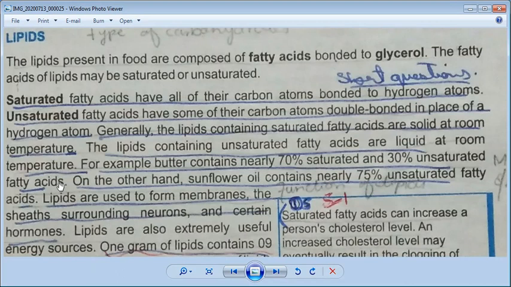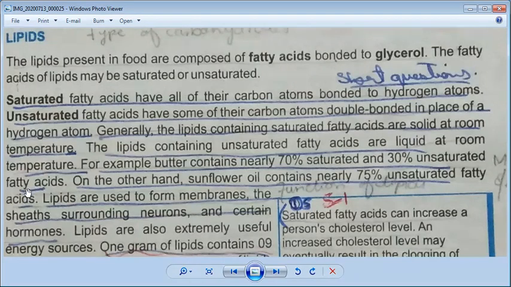Then you give the heading of example and write, for example, butter contains nearly 70% saturated and 30% unsaturated fatty acids. And because you are doing differentiation, in the other column you will give the heading of unsaturated fatty acid. So first you will write: unsaturated fatty acid has some of their carbon atoms double bonded in place of a hydrogen atom. And second you will write: the lipids containing unsaturated fatty acids are liquid at room temperature. Then you give the heading of example, and then you will write: sunflower oil contains nearly 75% unsaturated fatty acid.